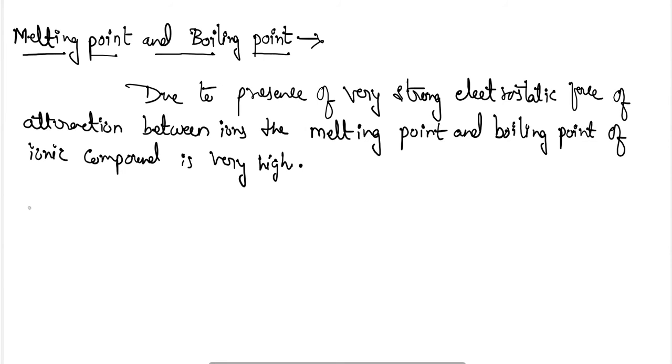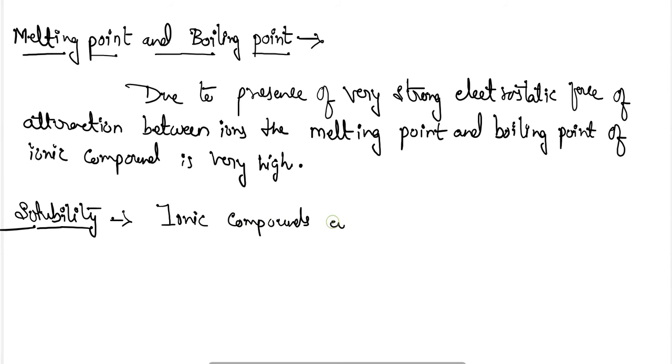Next is solubility. For solubility, ionic compounds are polar compounds. Polar compound means they have charges in them.